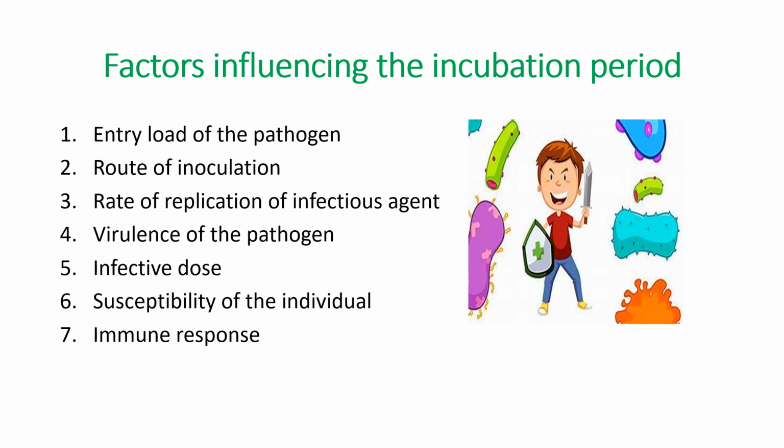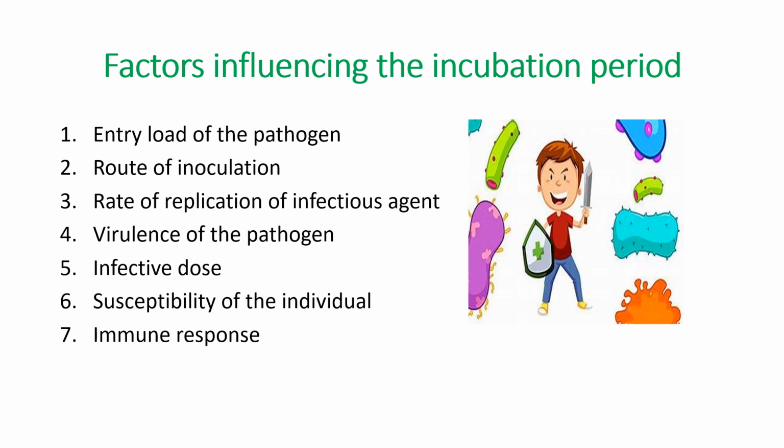Third is the rate of replication, or how speedily the infectious agent is multiplying in the human body. Fourth is the virulence of the pathogen. What does virulence mean? It is often confused with pathogenicity, but both are different, and you have to write the difference in the comment box.